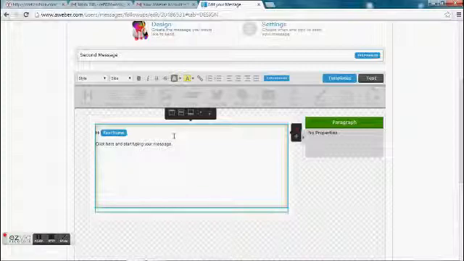The only thing you may be wondering is what the heck that little chain is that I just pointed out there. So let me highlight some text. This is what you do. Say you wanted to put a link in here and you wanted it to be text.